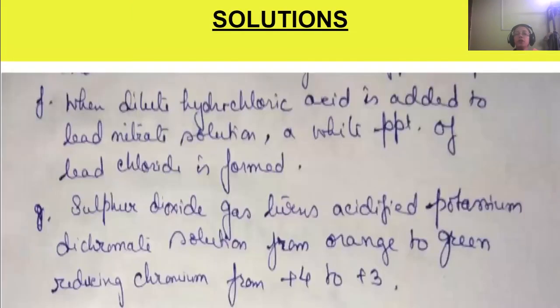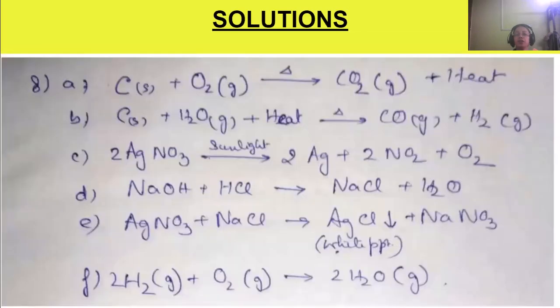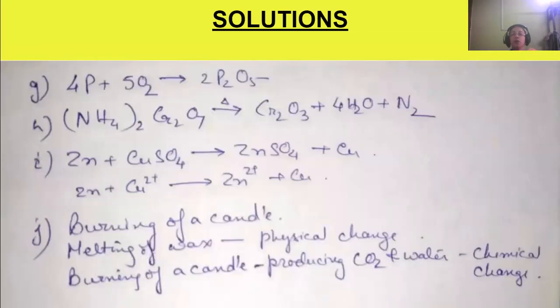Thermal decomposition: ammonium chromate, in presence of heat, will decompose to chromium oxide, water, and nitrogen. Okay. Then redox reaction, zinc reacting with copper sulfate to form zinc sulfate and copper.